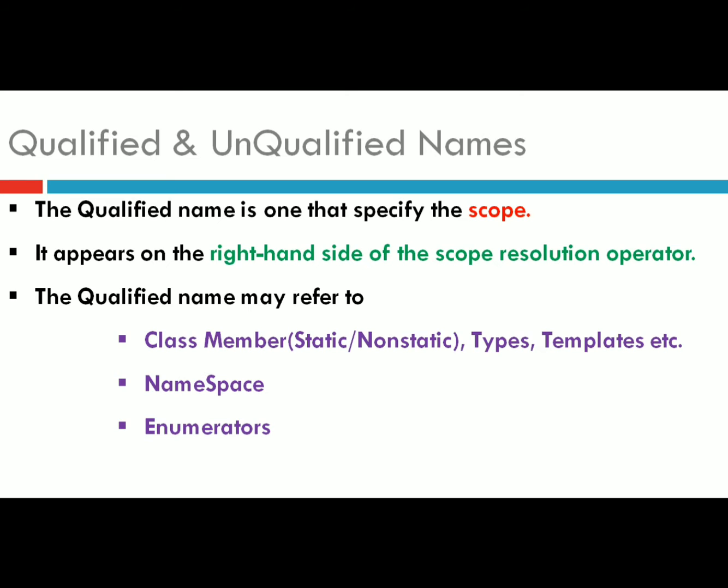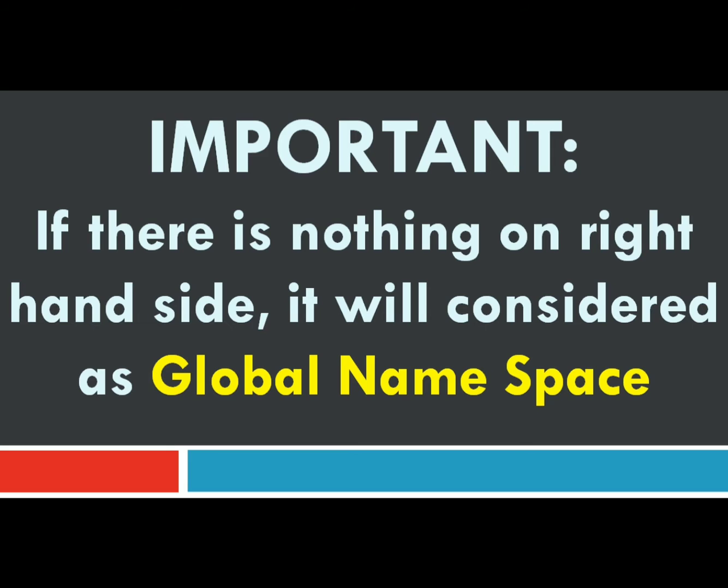So qualified names are those that are specified with a scope, and to specify the scope we use the scope resolution operator. A qualified name basically appears on the right hand side of the scope resolution operator. It may be a class member, a namespace, or an enumerator. The important thing is that if there is nothing on the left hand side of the scope resolution operator, then it will be considered as the global namespace.